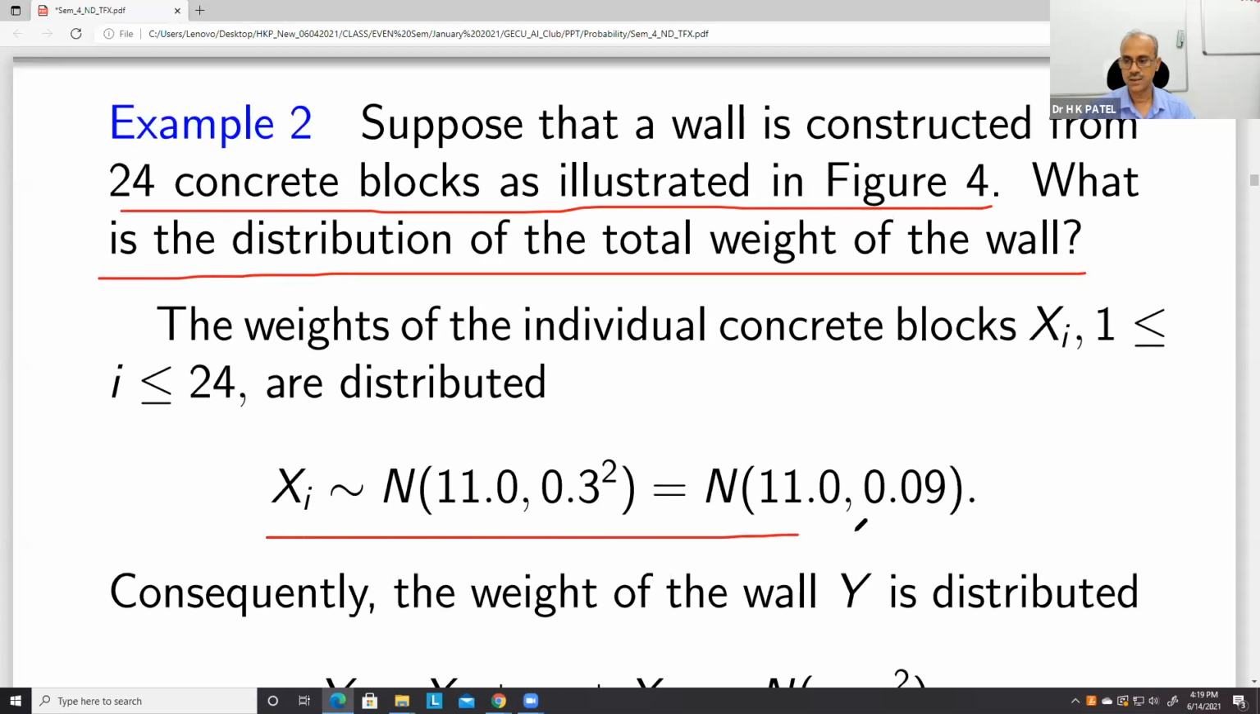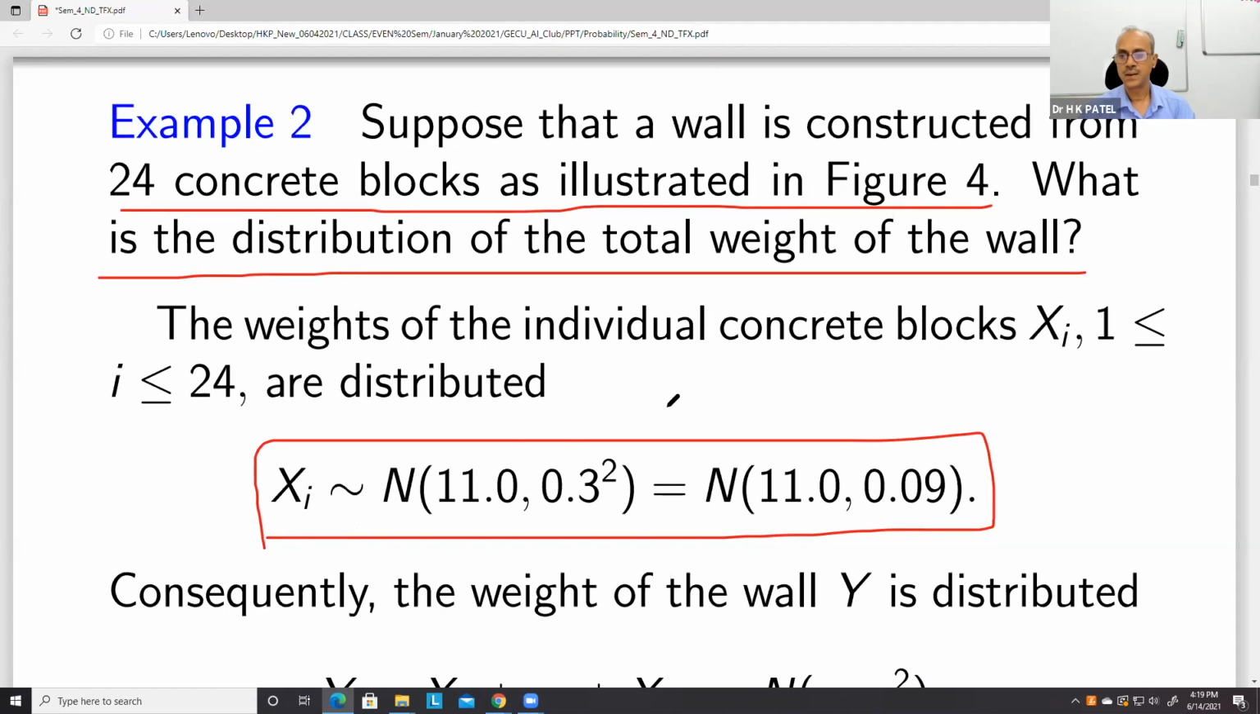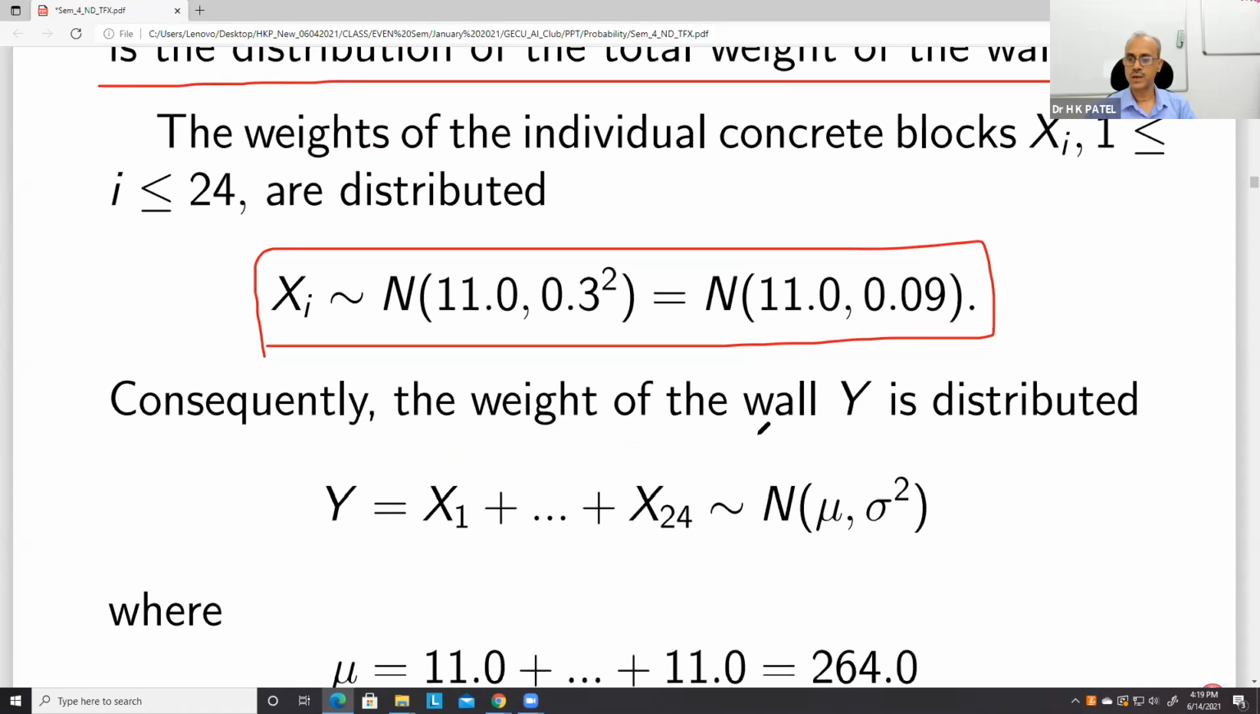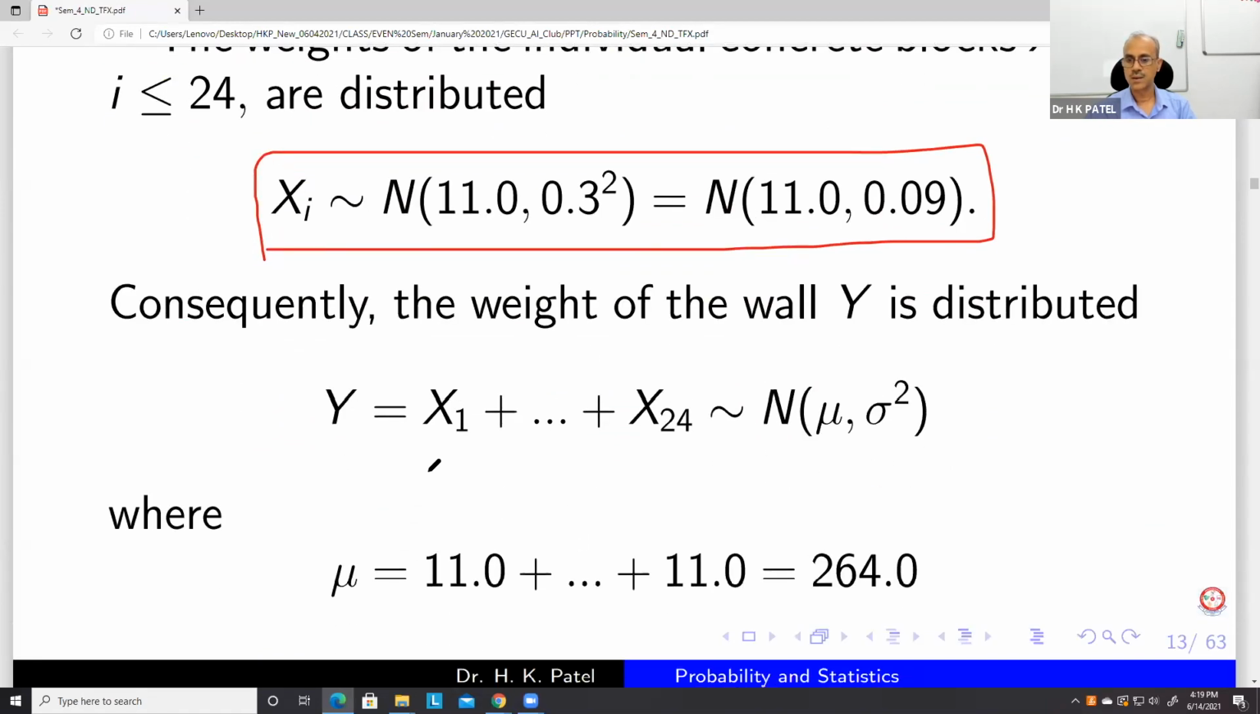So xi is given, in fact. So what is xi? It is the weight of the individual concrete block. Every block has a mean weight 11 and standard deviation. So weight is distributed like this. And therefore the weight of the wall y is the sum of x1 to x24.